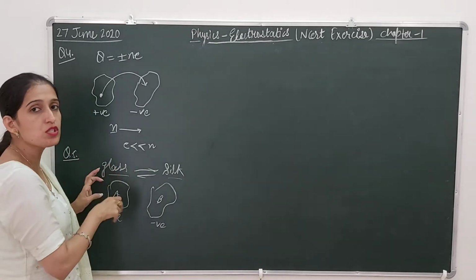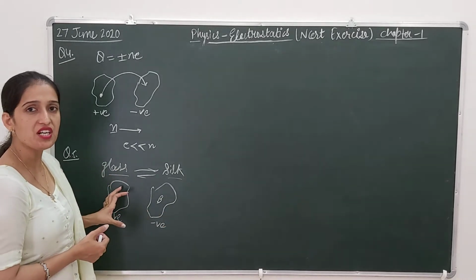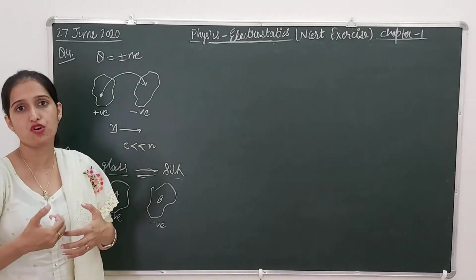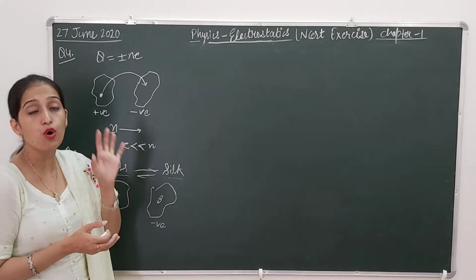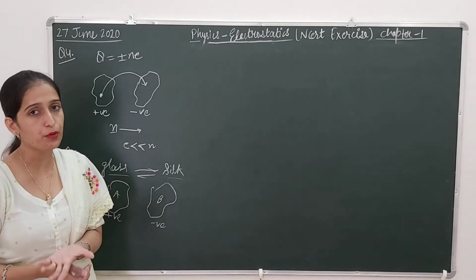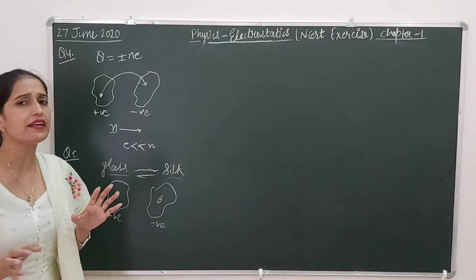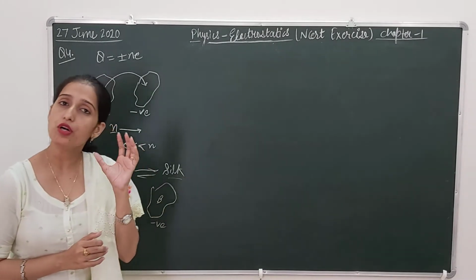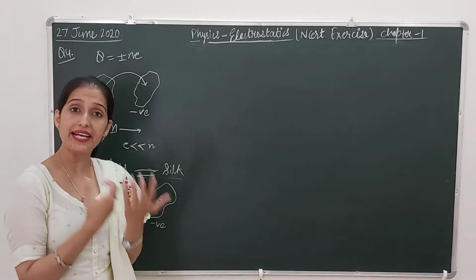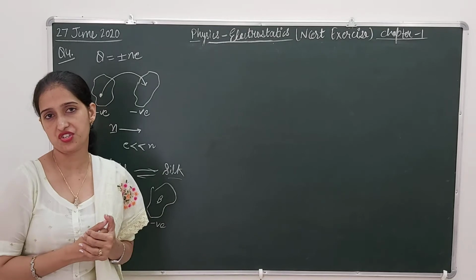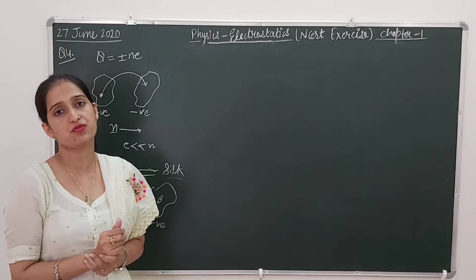But when they lose their electrons, they will have more protons, so they acquire positive charge. The body which gains the electrons, as it was also neutral before rubbing, now has more electrons than protons, so it has negative charge. Whenever we rub two bodies with each other, one body will have positive charge and the other will have negative charge. The body that can donate electrons gains positive charge, and the one that tends to accept electrons gains negative charge.